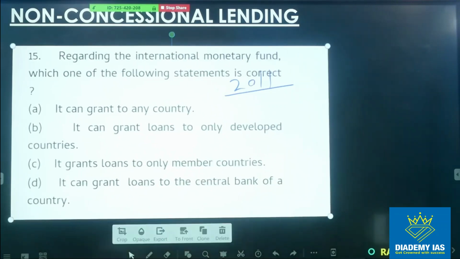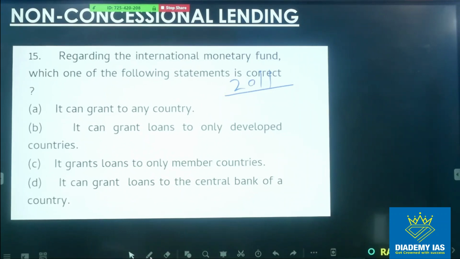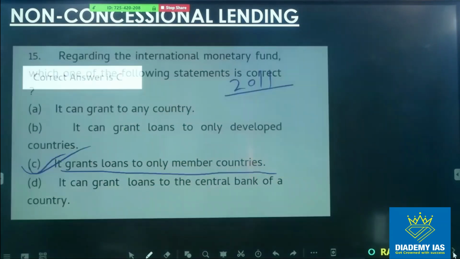Option C. C, sir. So the question is very, very easy. Regarding the IMF, which one of the following statements is correct? It grants loans only to member countries, right? Option C is the answer.